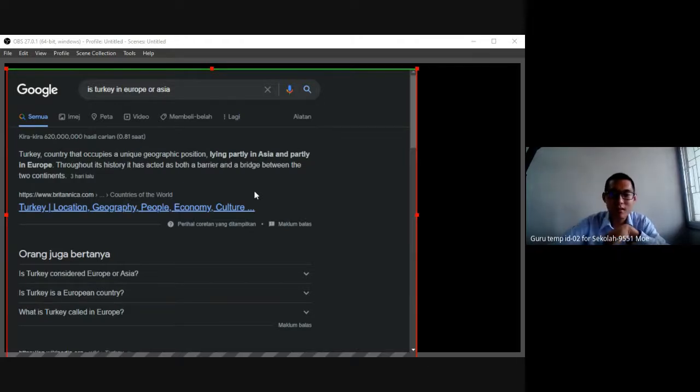So it means the land, its motherland, a part is in Asia, a part is in Europe. So very special. This is the geography of their location. Okay, so we're done.